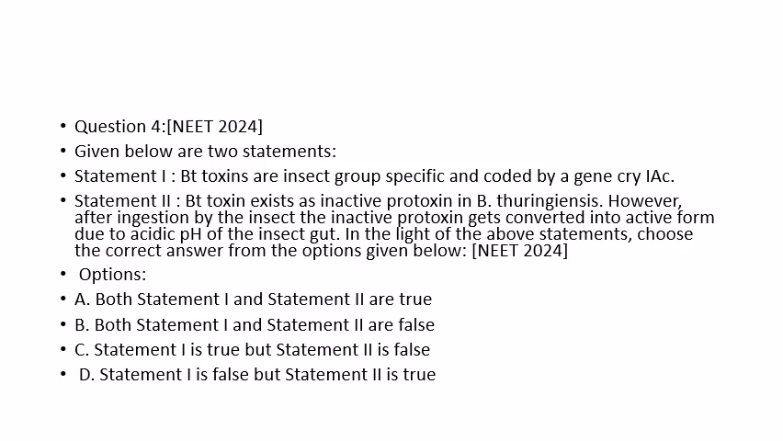Okay, we have another question here. Given below are two statements. You have to choose. First, understand clearly. Statement 1: Bt toxins are insect group specific and coded by the gene cryIAc. Statement 2: Bt toxins exist as an inactive protoxin in Bacillus thuringiensis. However, after ingestion by the insect, the inactive protoxin gets converted into active form due to the acidic pH of the insect gut. In the light of the above statements, choose the correct answer from the options given below. This question was asked in NEET 2024.